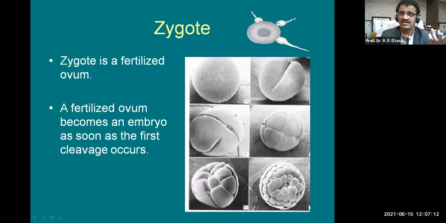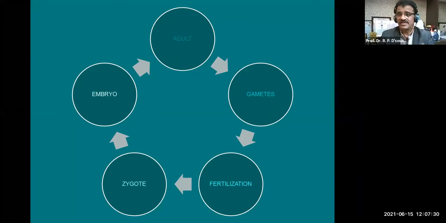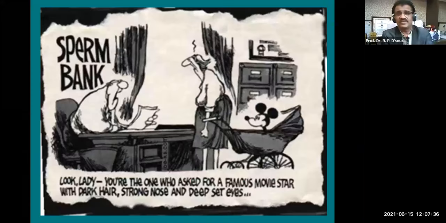So embryology is a part of your study for first year in paper 1, and we are not going to deal with that today. We'll do it some other day. And finally, gametogenesis is going to give you a zygote and a baby, but a baby is much bigger than a cell. You all know that. Remember, adult to gametes to fertilization to zygote to embryo. And with this, my dear students, I would like to end my webinar today.